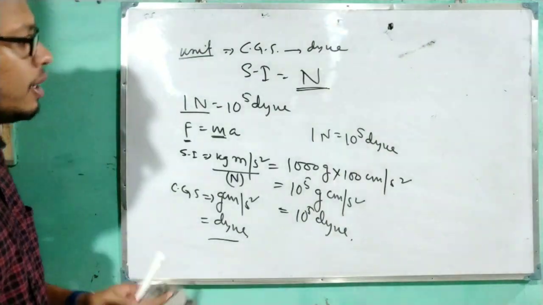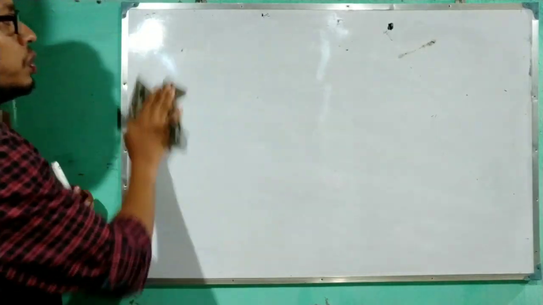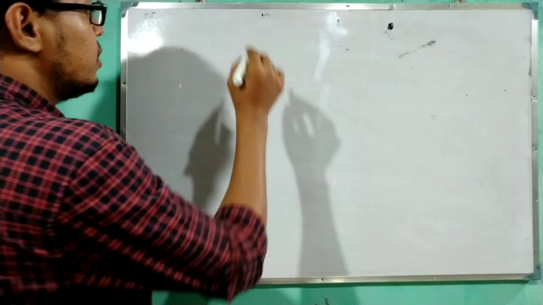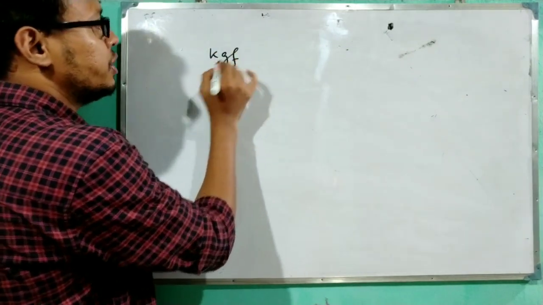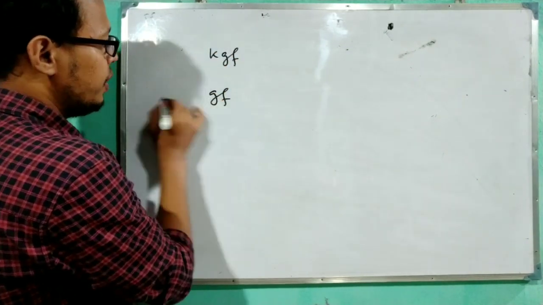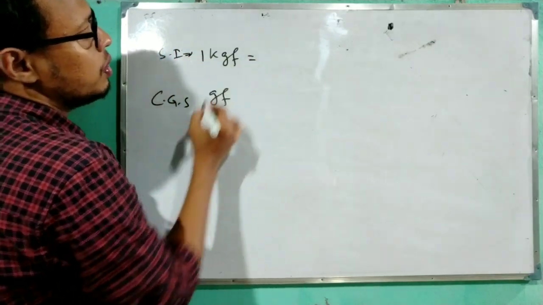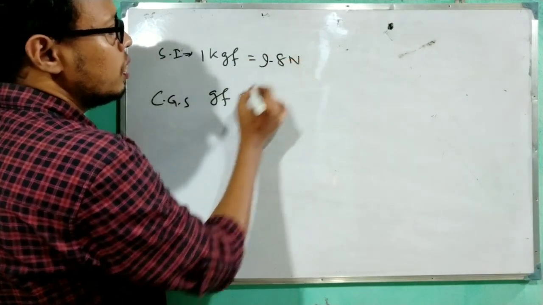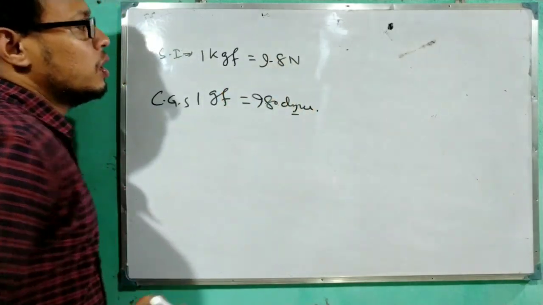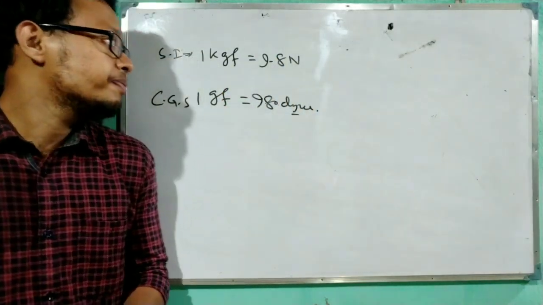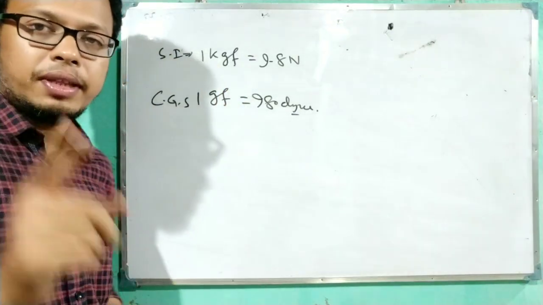And another unit of thrust is there, which is called the gravitational unit, and the gravitational unit of the thrust is the kgf in SI and gf in CGS. For SI, 1 kgf equals to, remember, 9.8 Newton, and 1 gf equals to 980 dyne. When you solve the numericals, then these two terms are very important, so remember this one.